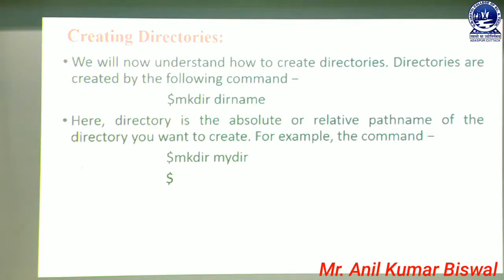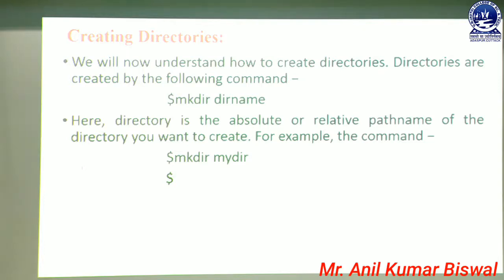If a user writes a name, the directory is created according to that name and the user's requirement. Here the directory is the absolute or relative path name of the directory you want to create. If a user wants to create any type of directory, at the time of creation we must take the help of the mkdir command. The mkdir command helps to create a new directory in a specific location.